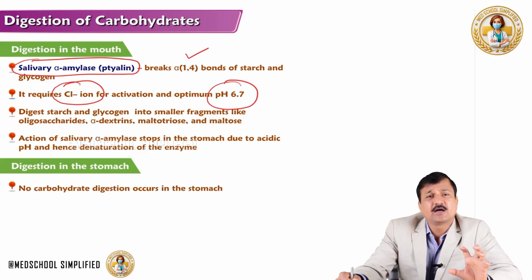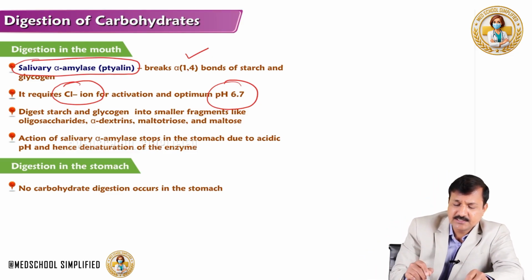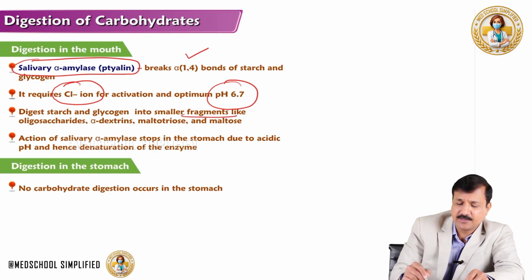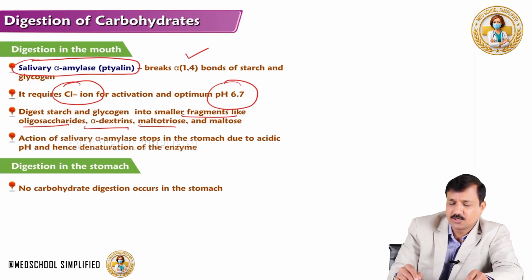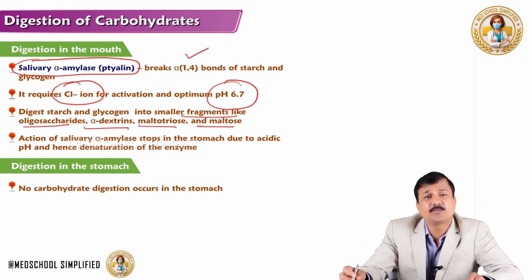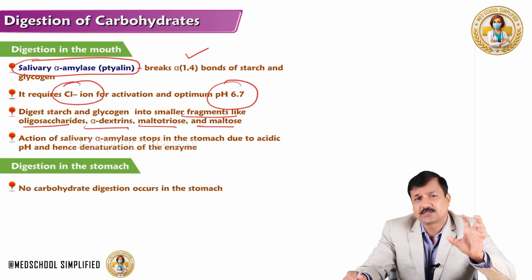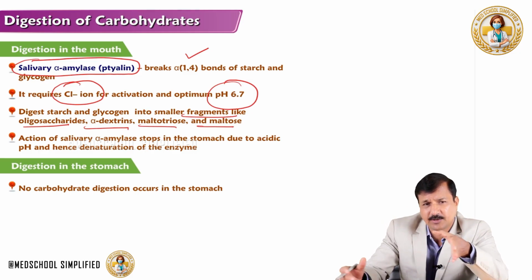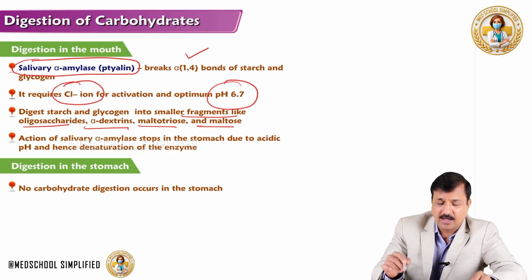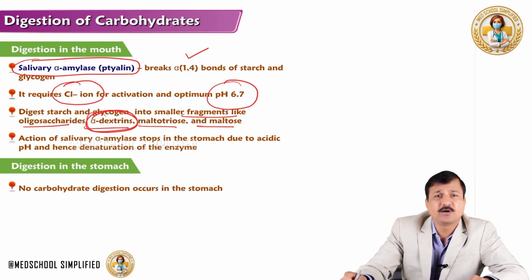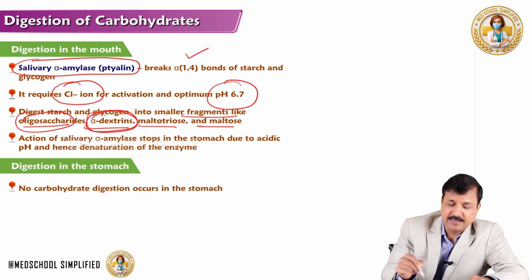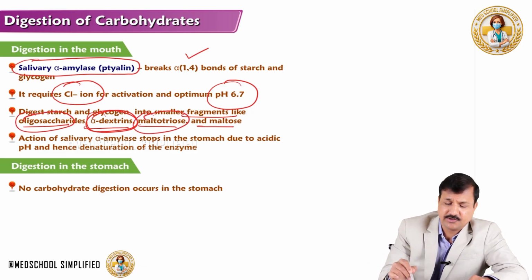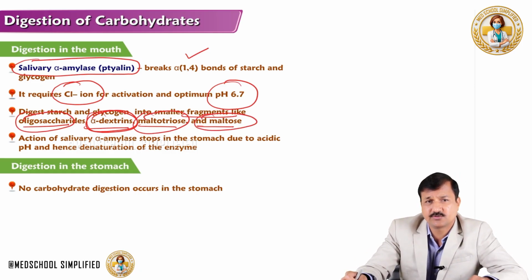This is provided that a person gives sufficient time for salivary amylase to work. Starch and glycogen are digested into smaller fragments like oligosaccharides, alpha-dextrins, maltotriose and maltose. Alpha-dextrins are simplified forms of starch and glycogen, maltotriose has 3 glucose units, and maltose has 2 glucose units with alpha-1,4 bond.